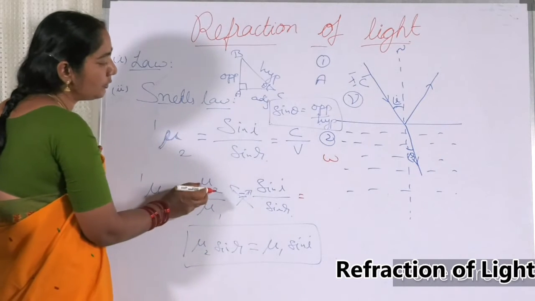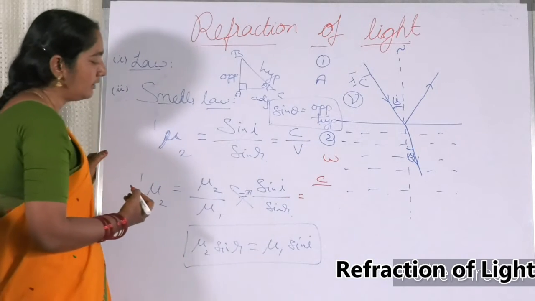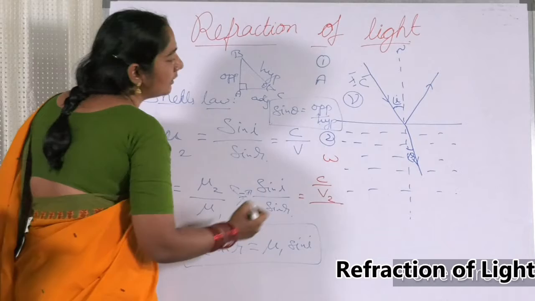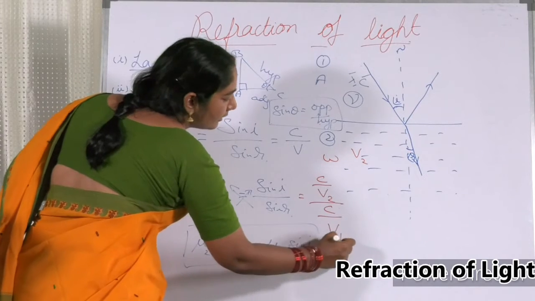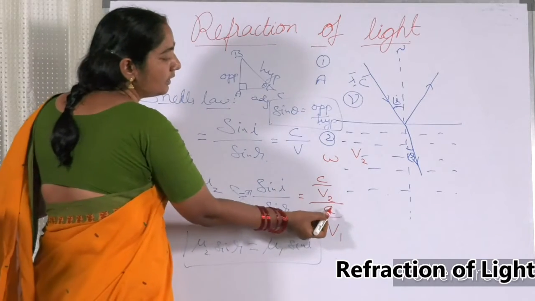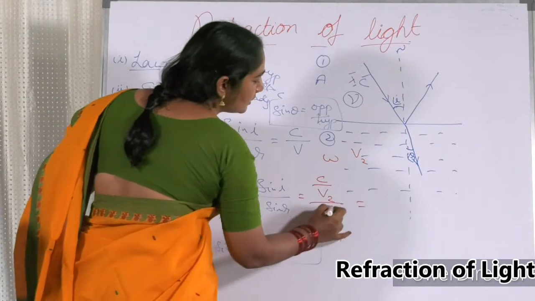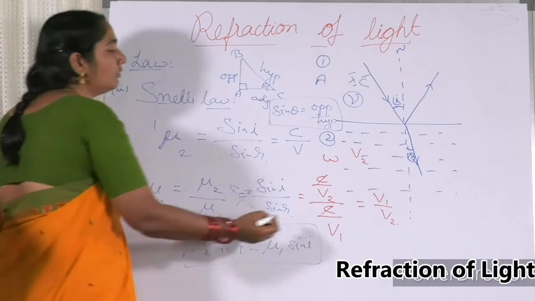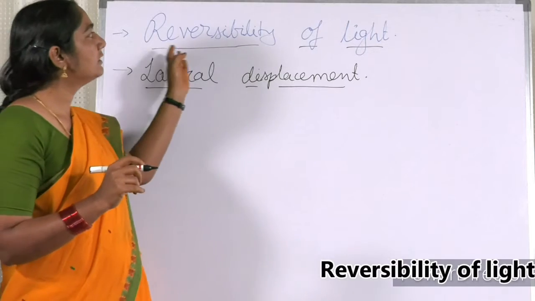And the same thing we can even write like this. mu2 is velocity of light in air or vacuum by velocity of light in second medium, that is C by V2. And mu1 is the refractive index of the first medium, that is velocity of light in air or vacuum by velocity of light in the first medium, that is C by V1. C and C get cancelled, so mu2 by mu1 is also equal to V1 by V2, the velocity of light in first medium by velocity of light in second medium. So now, the reversibility of light.